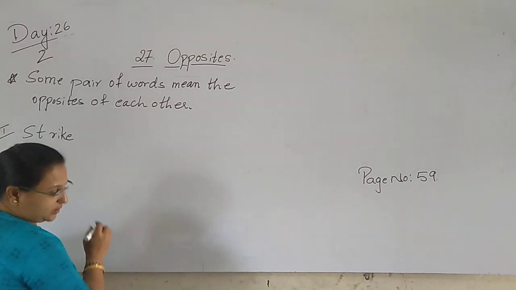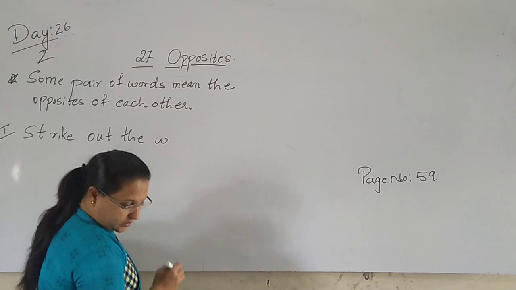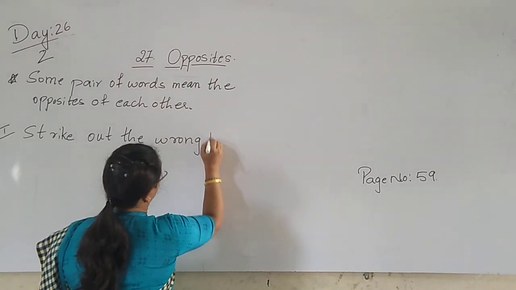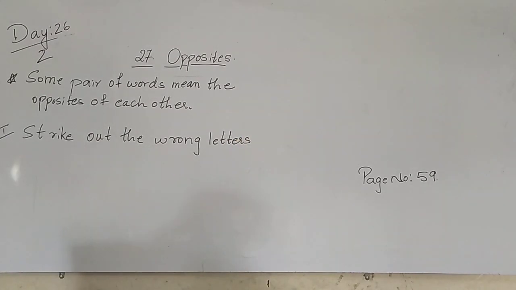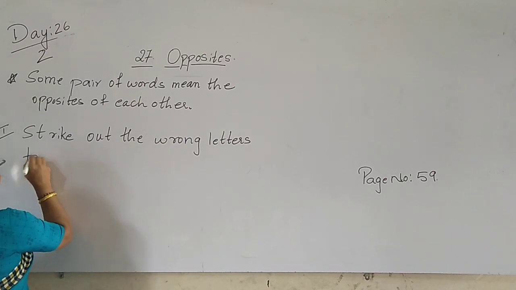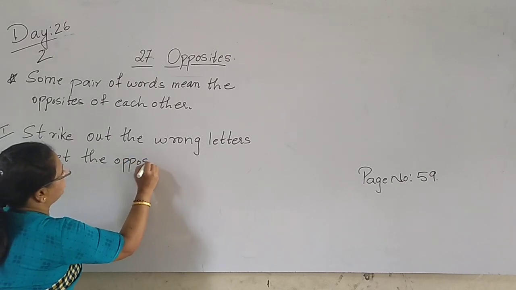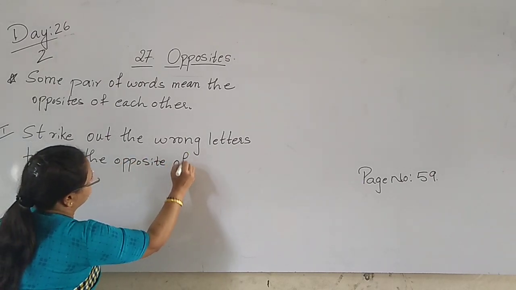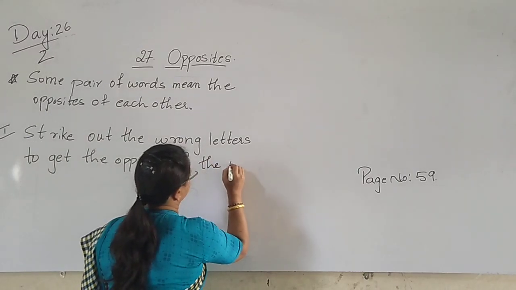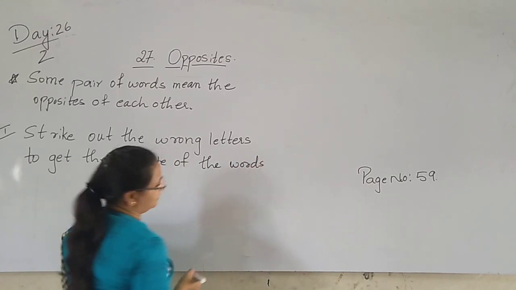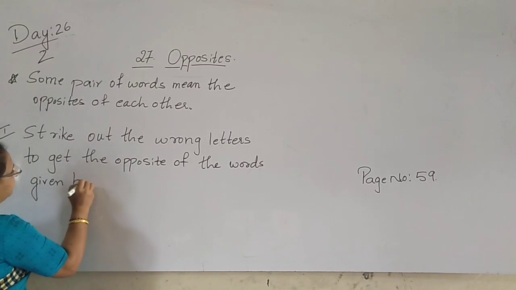Strike out the wrong letters to get the opposite of the words given below.